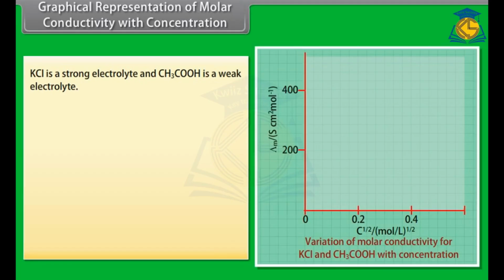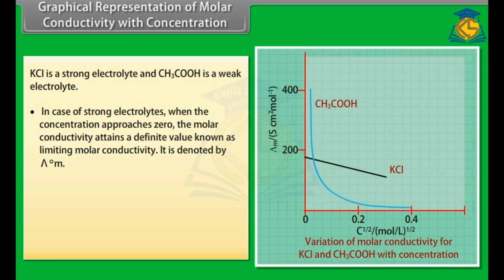KCl is a strong electrolyte and CH3COOH is a weak electrolyte. A graphical representation shows the variation of molar conductivity with concentration. In case of strong electrolytes, when the concentration approaches zero, the molar conductivity attains a definite value known as limiting molar conductivity. It is denoted by lambda naught m.